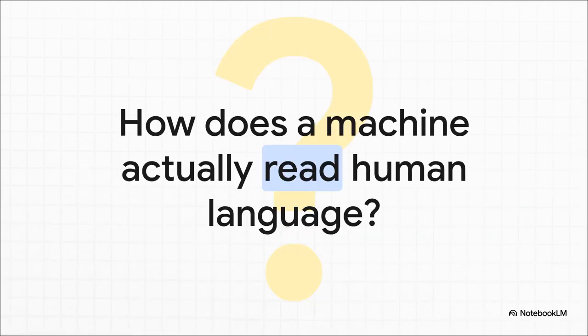Right, this is the core of it. For a computer, a sentence isn't about words and meaning. Nope, it's just a long, messy string of characters. So before any kind of real understanding can happen, we've got to break that string down into pieces the machine can actually work with. And that whole process, that's called tokenization.